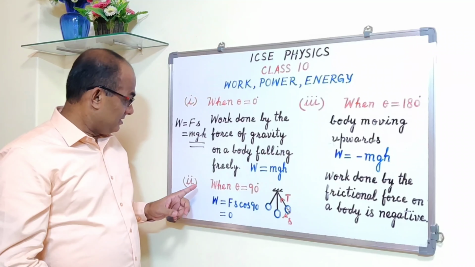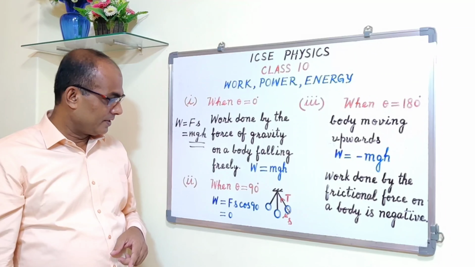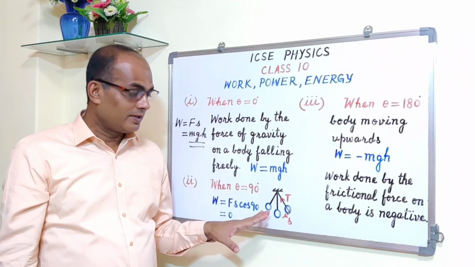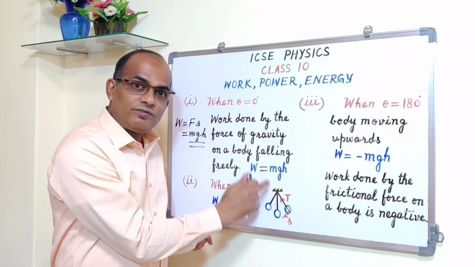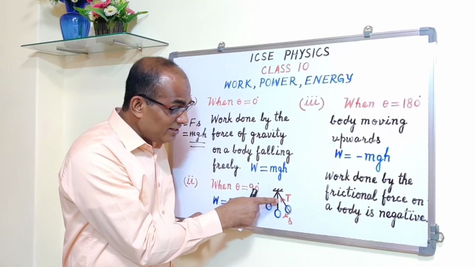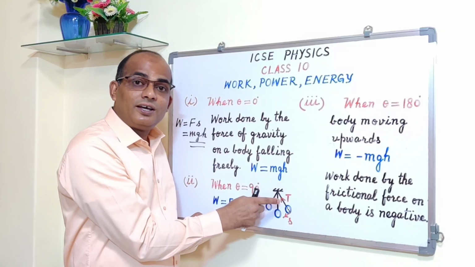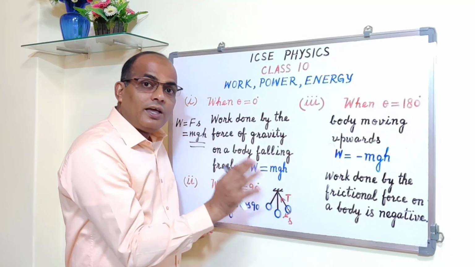The second point is when theta is equal to 90 degrees. Alright, see, this is a simple pendulum. The tension in this string, T, you see the direction of the tension. The work done by the tension in this string, that is T, is 0.